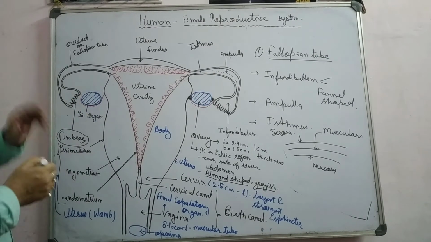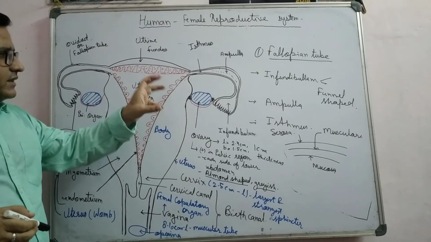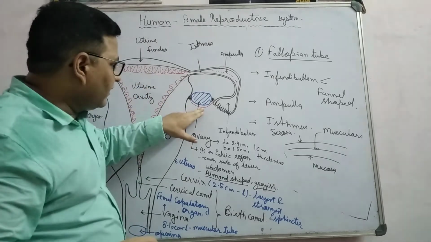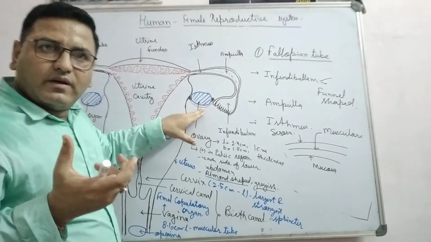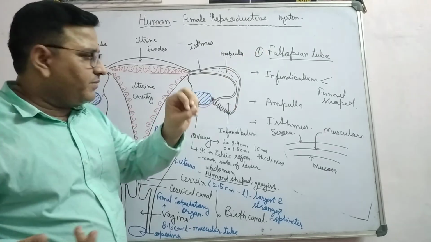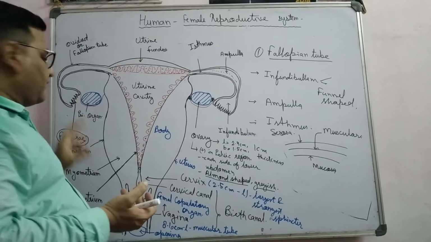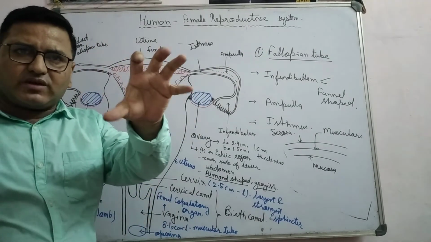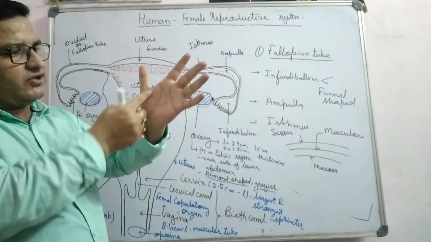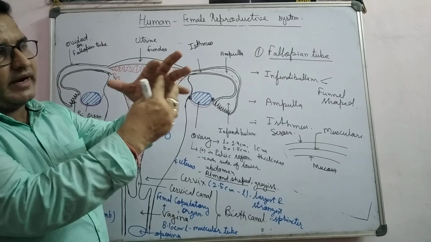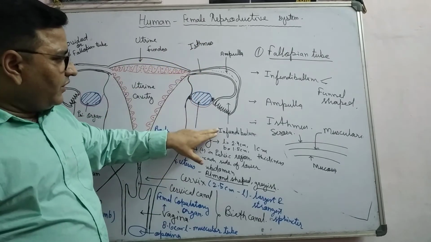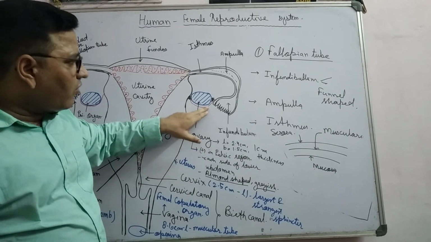When the ovary releases the egg or ovum after ovulation, the infundibulum catches it with the help of the fimbriae, the finger-like structure. Suppose this is your hand, the fimbriae, and this is a structure like the infundibulum. With the help of the fimbriae, the infundibulum catches the ovum.